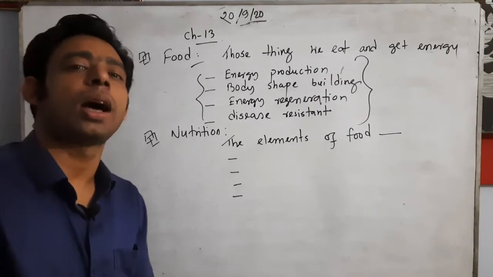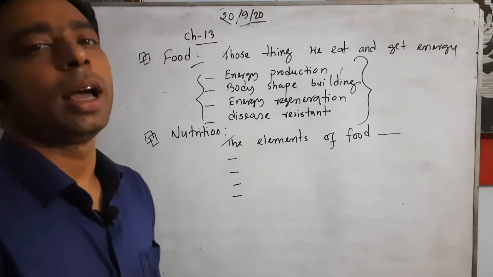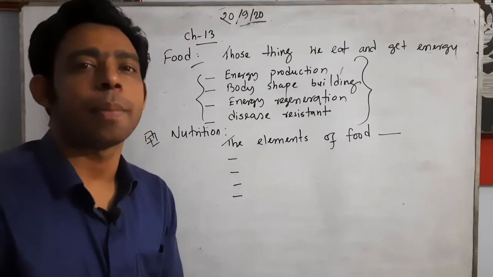And nutrition is of two kinds, macronutrients and micronutrients.